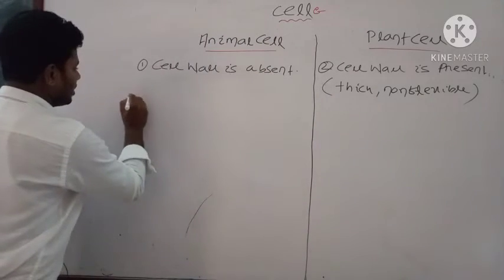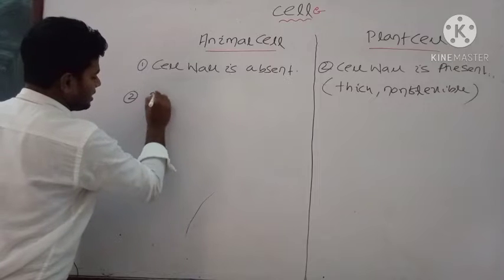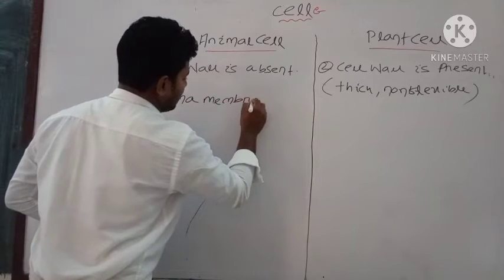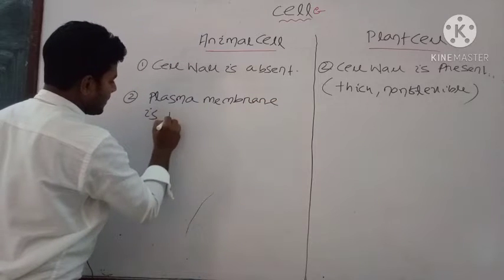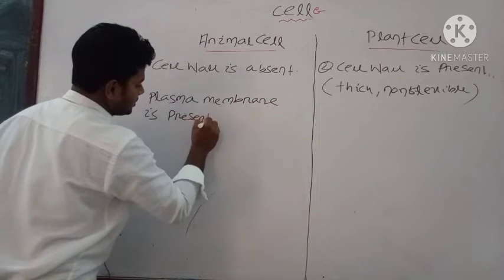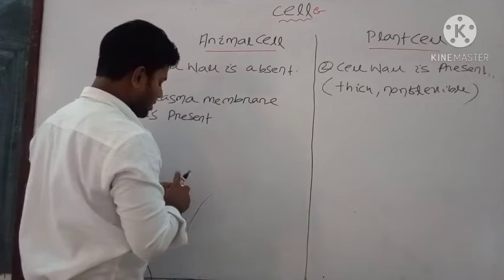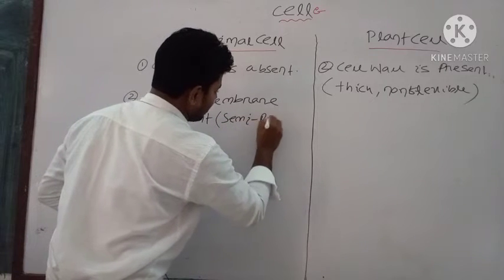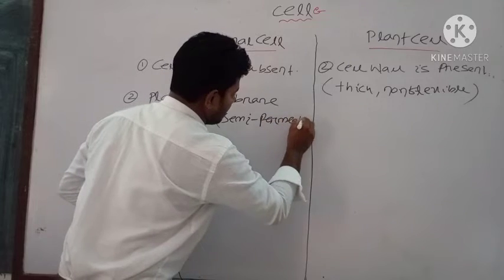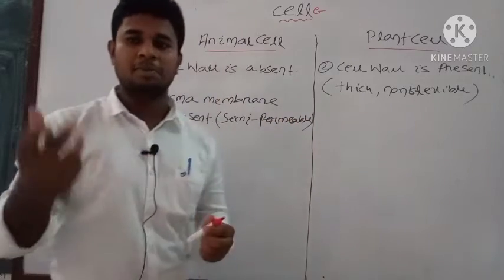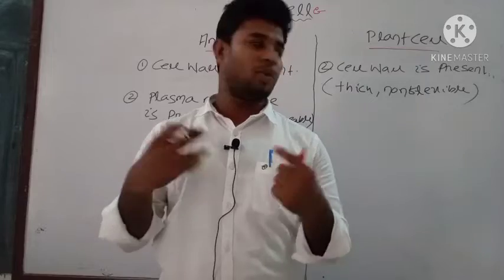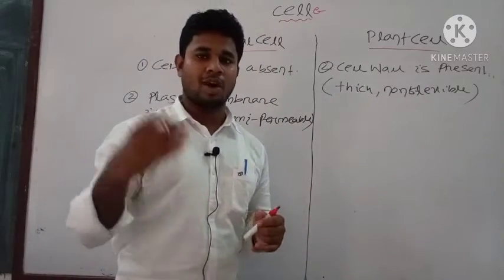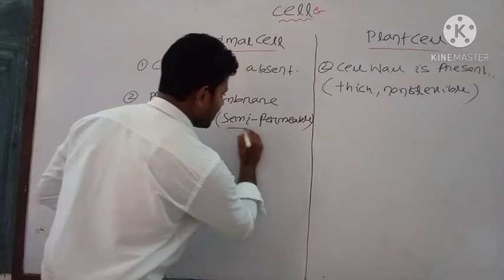The next point is the plasma membrane, which is present and is semi-permeable, okay. What do you mean by semi-permeable? Semi-permeable is that in which they selectively transport some essential minerals or water inside the cell, okay.